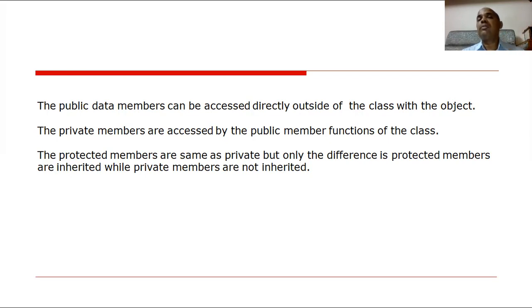Only protected members of the base class are inherited in the derived class, and they act privately there.